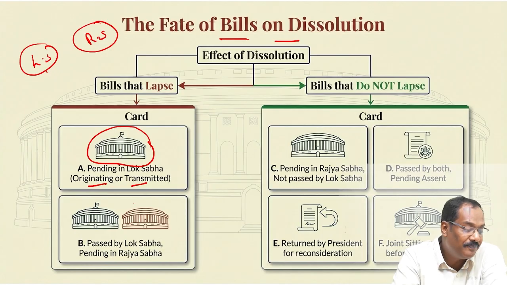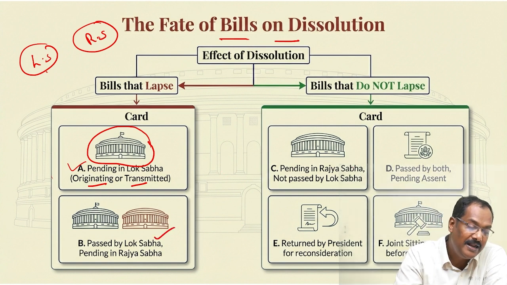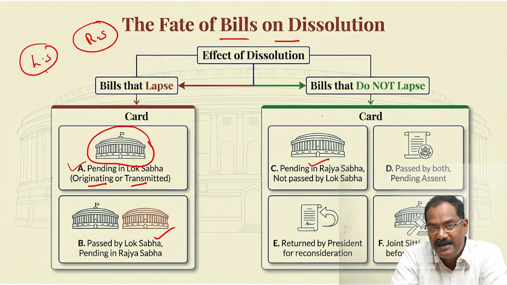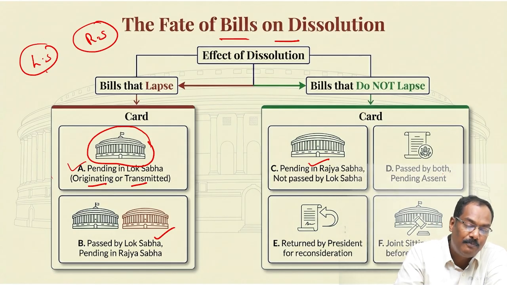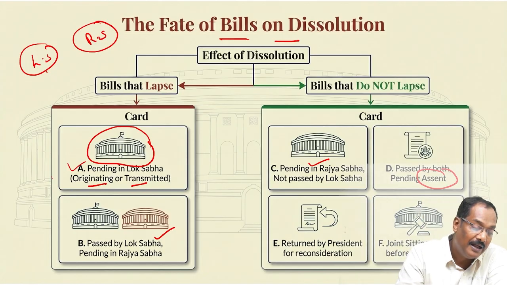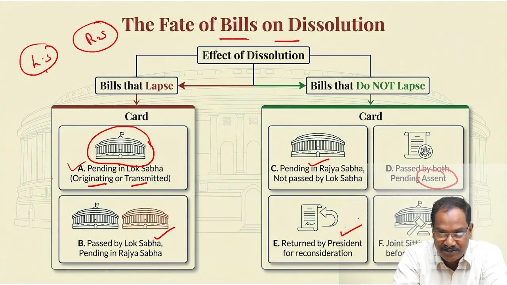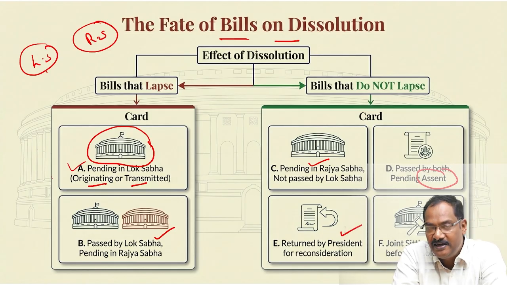And any bill which is passed by Lok Sabha and is pending with Rajya Sabha, that also lapses. So what will not lapse? Any bill pending in Rajya Sabha which has not been passed by Lok Sabha, introduced in Rajya Sabha only and pending there, will not lapse. A bill passed by both houses and sent to the president for his assent will not lapse. Returned by the president for reconsideration, that will not lapse. If a joint sitting has been notified, that will not lapse.